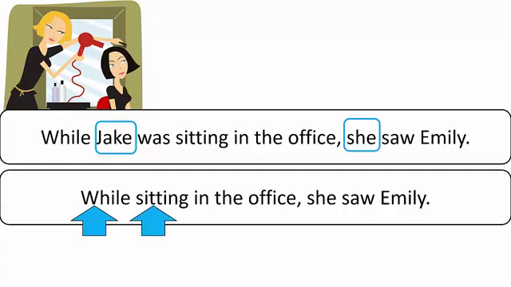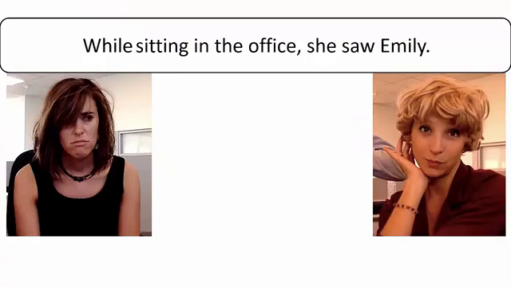Today, we will discuss a second type of reduction. Let's look at how to reduce this sentence even more. When we use while, meaning at the same time, we can also drop while and start the clause with the ing verb. So we can say, sitting in the office, she saw Emily, which has the same meaning as the reduction that we already saw.